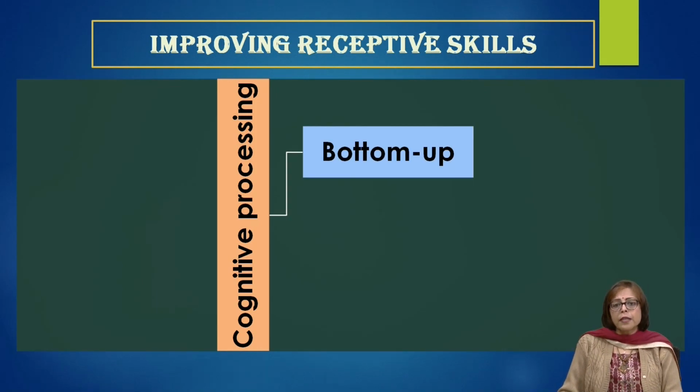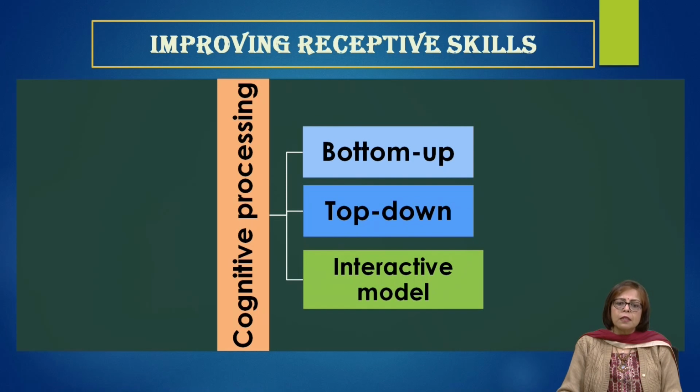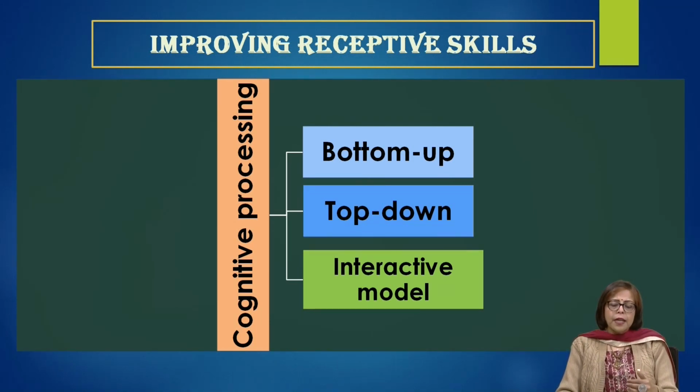The first cognitive process is the bottom-up process. There are three processes involved. The second is called the top-down process, and the third is called the interactive model practice. I will take up each of these step by step in detail so that you understand how all these three cognitive processes function, and as a receiver of the message, what we can do to improve our receptive skills.